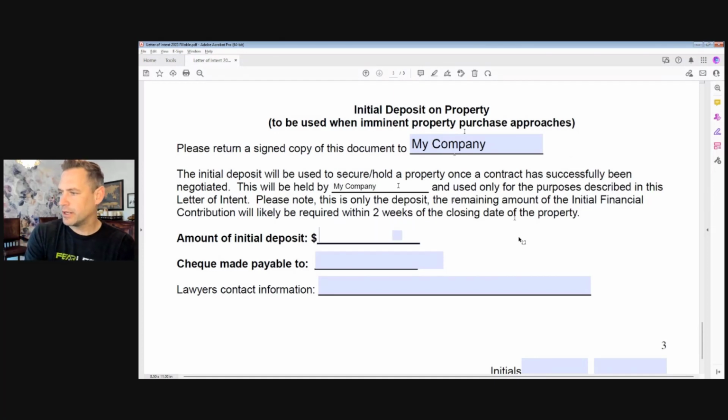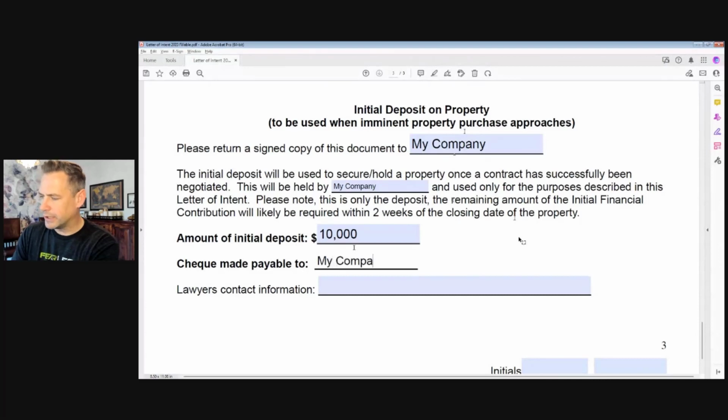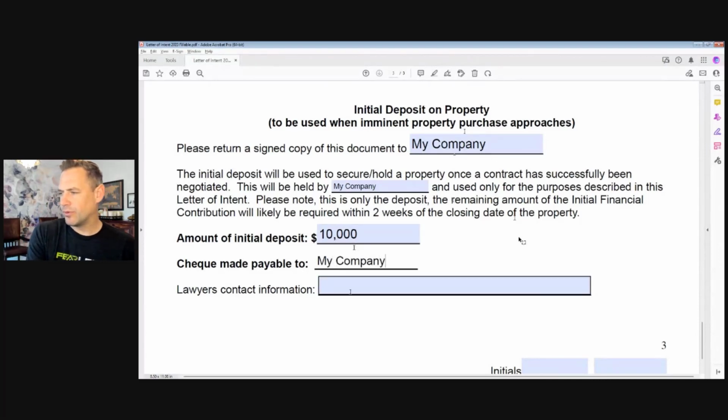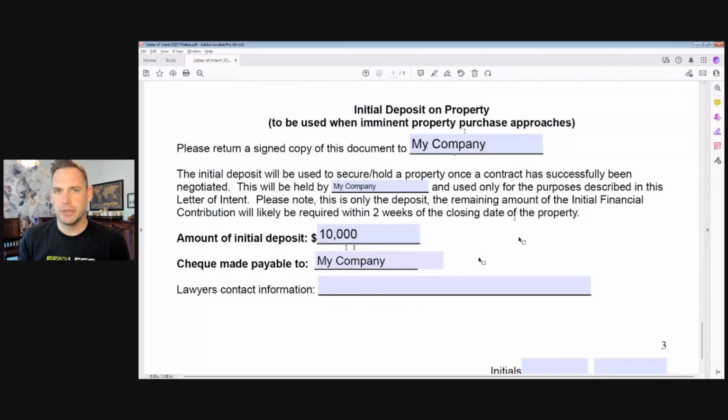The amount of the initial deposit, we'll use a number here of $10,000. That's what we're going to put down. Could be 5,000, could be 25,000. It could be whatever you guys agree to. Check payable to my company. I'm going to hold it. And a lot of people might say, well, who's going to give you $10,000 to write a deposit check? Wouldn't that be written to a lawyer or to a realtor's brokerage or something like that instead? And the answer could be yes. But remember, hopefully by this point, you have a strong enough relationship with this person that they trust you enough to have you hold this deposit.